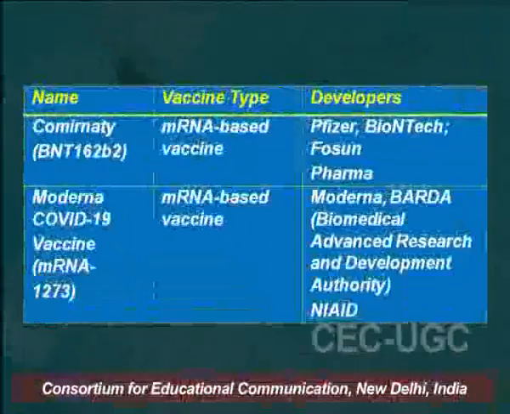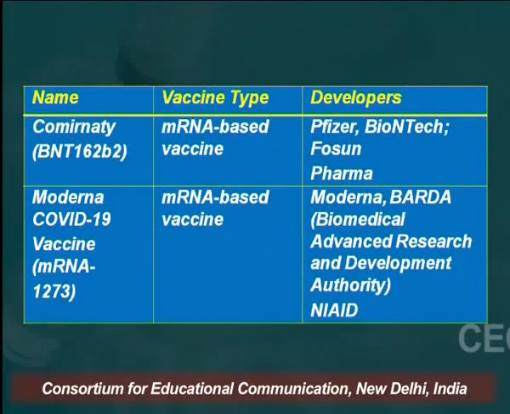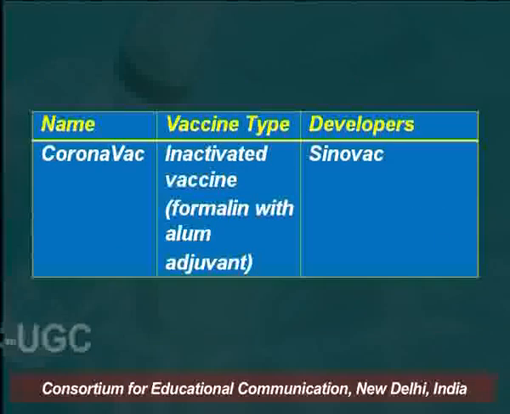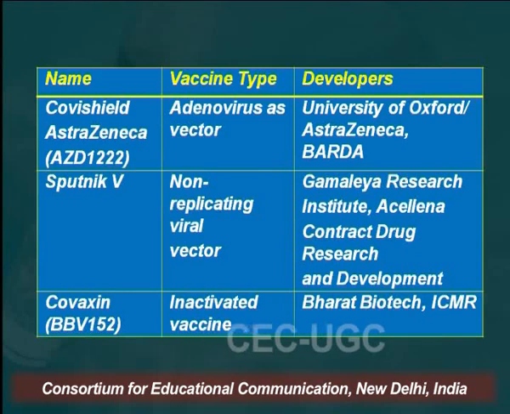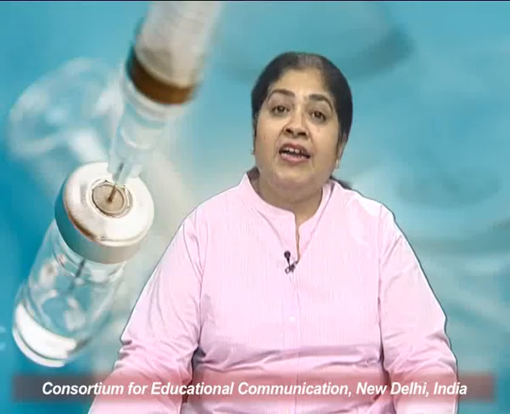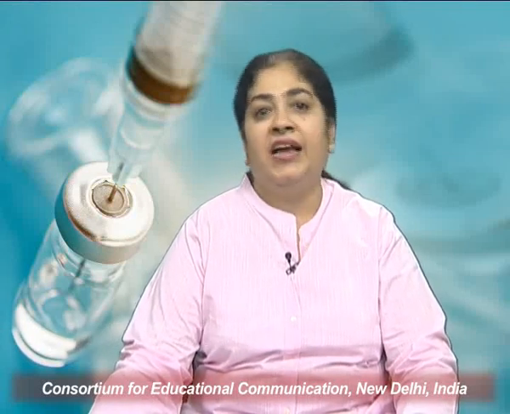Many vaccines have been developed, for example the Moderna COVID-19 vaccine, the CoronaVac by Sinovac, Covishield by University of Oxford AstraZeneca, Covaxin by Bharat Biotech. Currently, 2 vaccines that have been given emergency approval in India are Covishield as well as Covaxin.